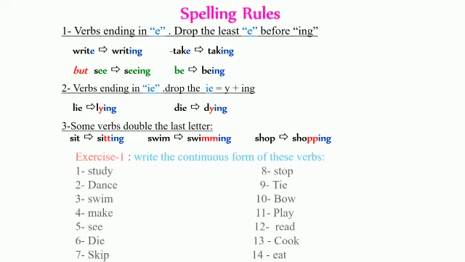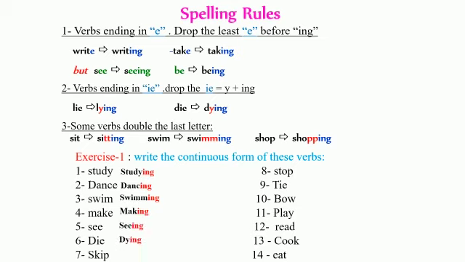We're going to do an exercise to make sure that you understand these spelling rules. So for example, study. Very good, studying. We add ing here. Dance, dancing. Swim, swimming. Make, making. See, seeing.